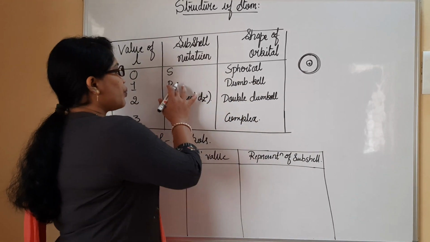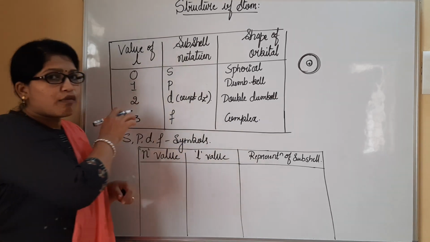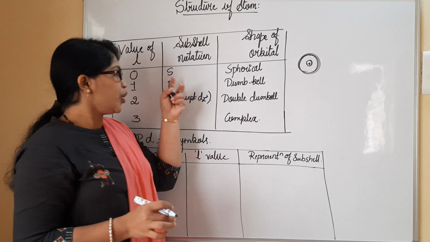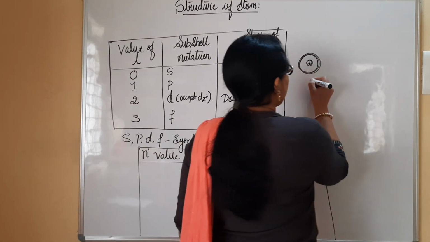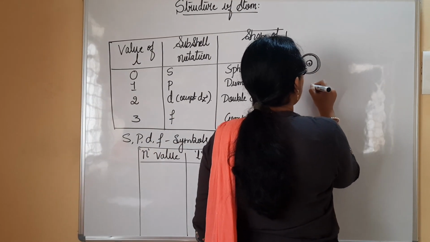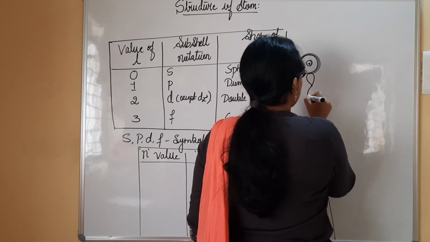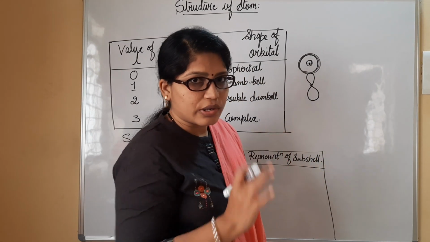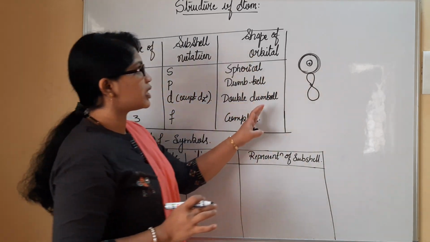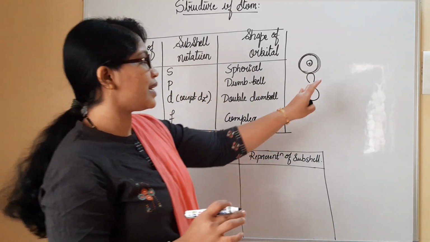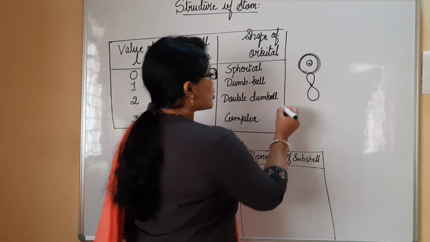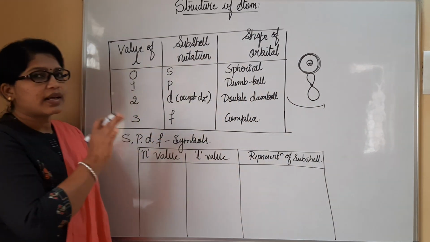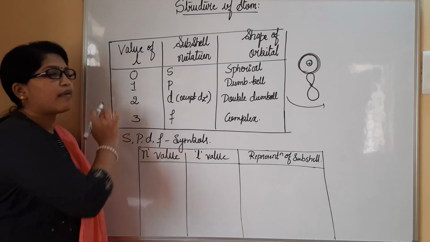So now we have the p orbital. When the L value is 1, we will be having the p orbital. When you consider the p orbital, it is definitely dumbbell shape. I must write here, it is like this, dumbbell shape. There are px, py, pz also present, but the thing is we are checking the shape of the orbital, it is dumbbell shape.